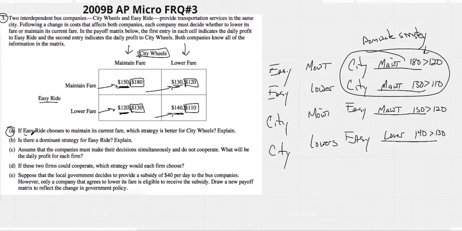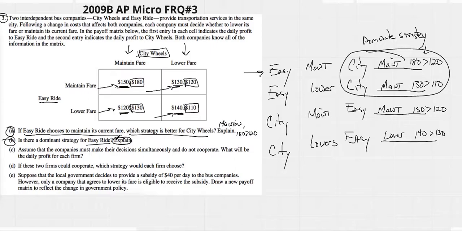All right. So now, once we've done our word chart, I would say now you go back and you read the questions. If Easy Ride chooses to maintain its current fare, which strategy is better for City Wheels? So if Easy maintains, we can see City should maintain, and then we would just explain it as 180 is greater than 120. If Easy Ride chooses to maintain, City will maintain. I think that's right.